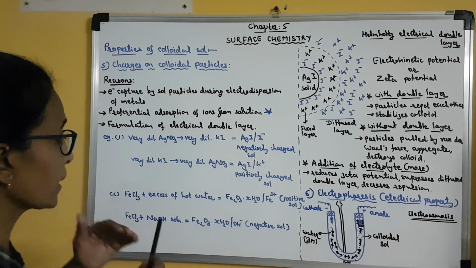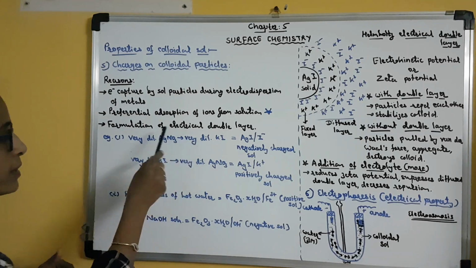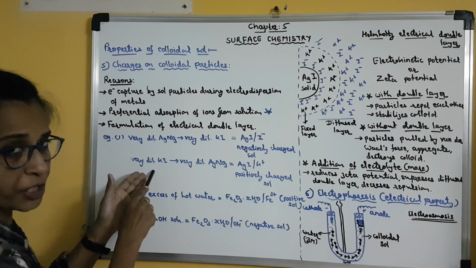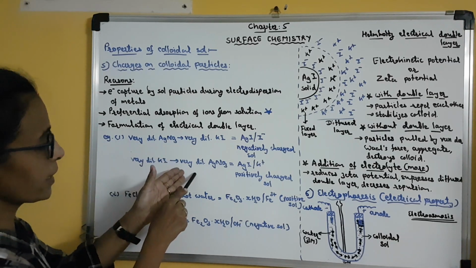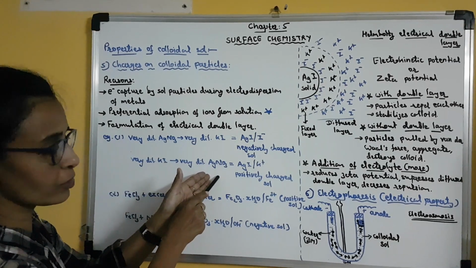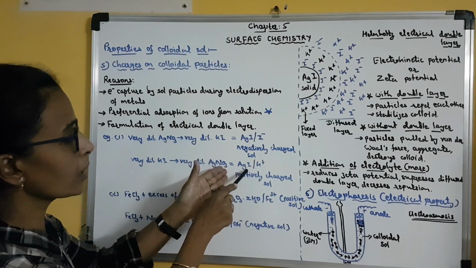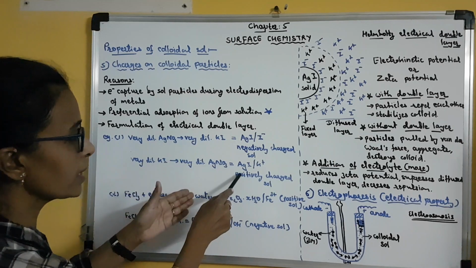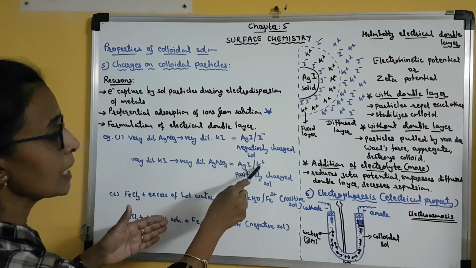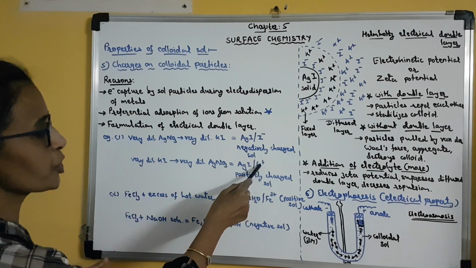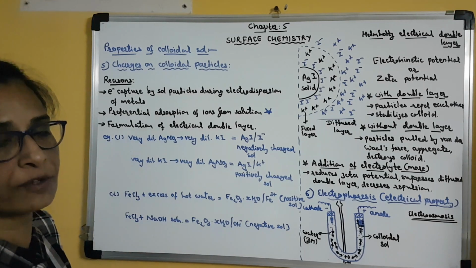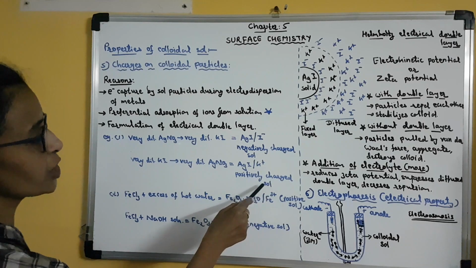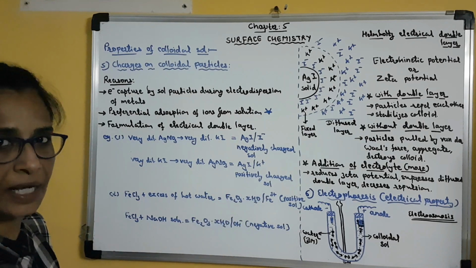Clear? So this silver iodide, suppose it adsorbs iodide ion from the dispersion medium, then a negatively charged sol is formed. But suppose we reverse the case, that is, when dilute potassium iodide solution is added to dilute silver nitrate solution, then also sol particles of silver iodide are formed. But here these sol particles adsorb the potassium ion, that is a positive ion, from the dispersion medium, and so this is called a positively charged sol. Is that clear?